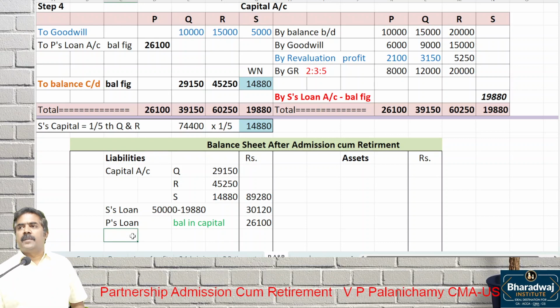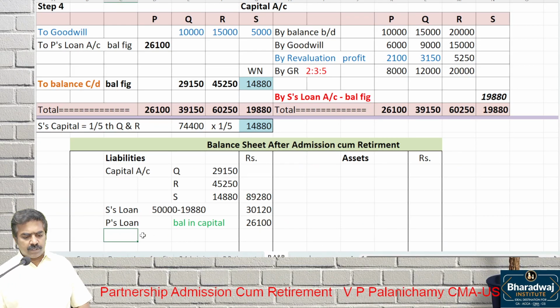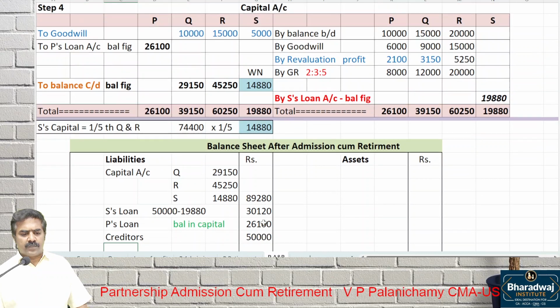What else will come on the liability side? Creditors, there is no change, right? Creditors, how much? 50,000. Creditors 50,000, there is no change.